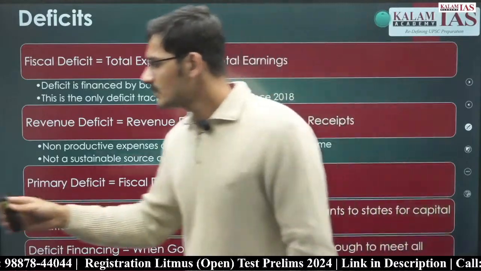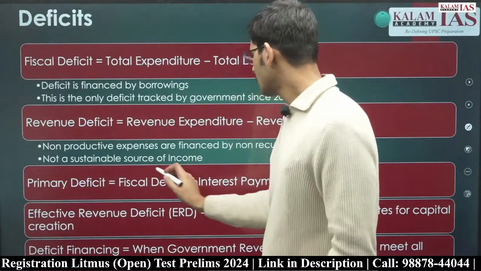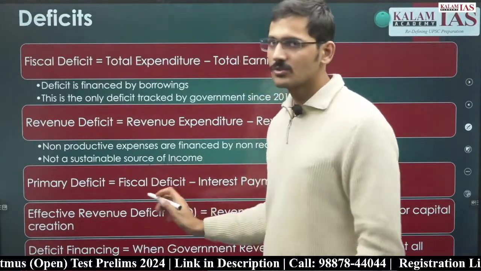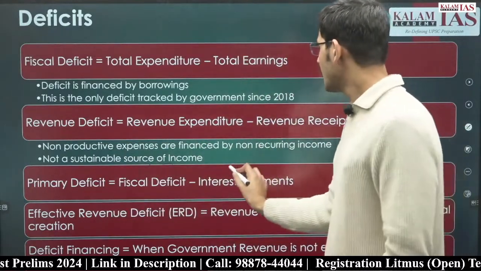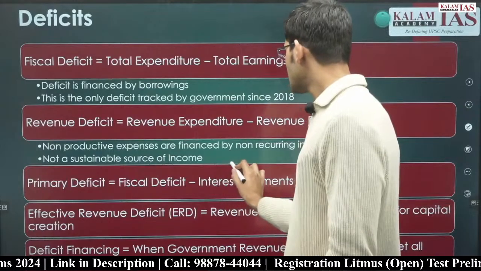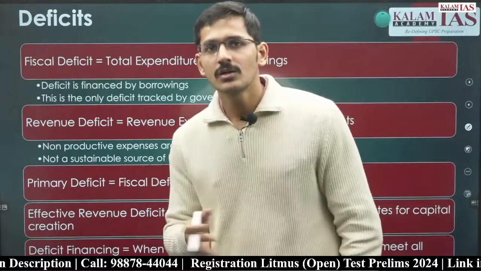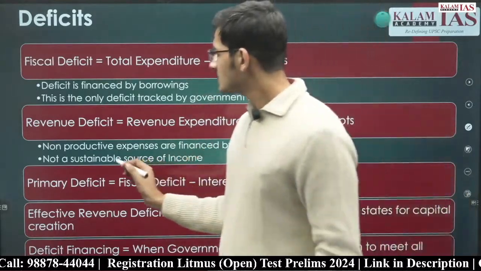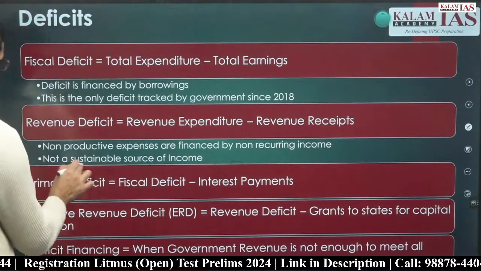So for example, government of India has taken a loan of 100 rupees. 100 रुपए का उधार मार्केट से लिया है. And government of India is paying 80 rupees as interest. 80 रुपए तो इंटरेस्ट देने में ही चले गए. Now what the government of India has left is 20 rupees. So 20 rupees is primary deficit.